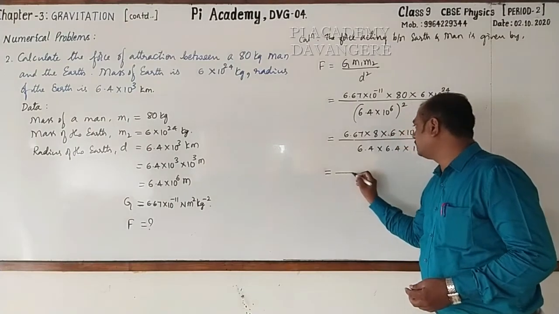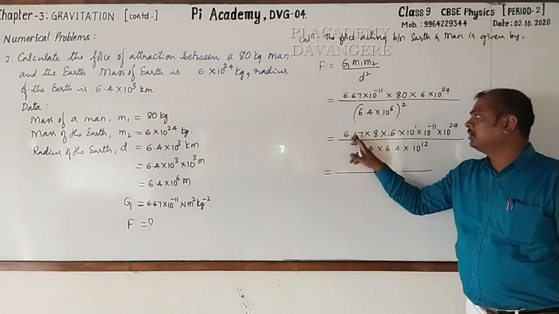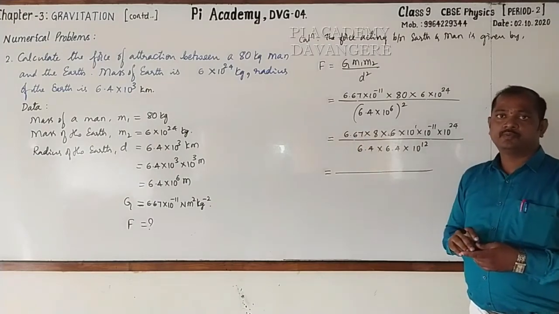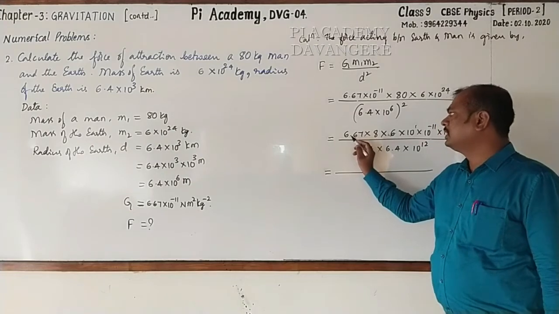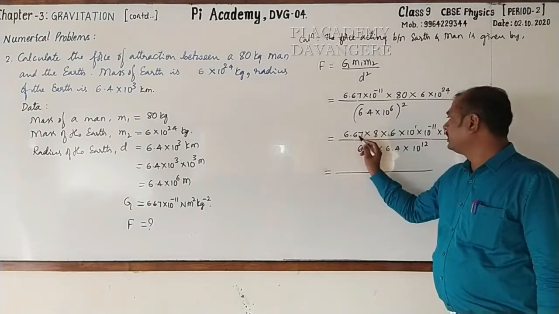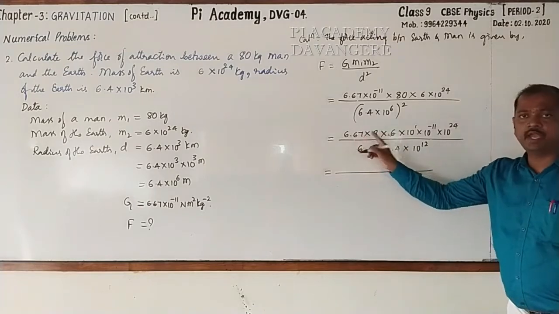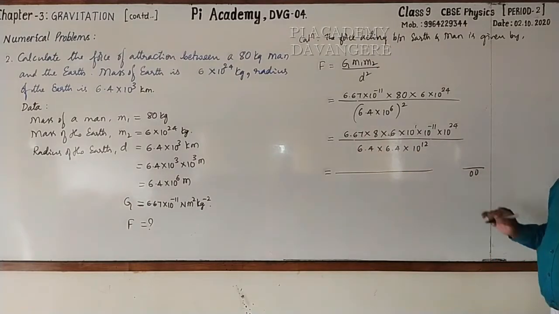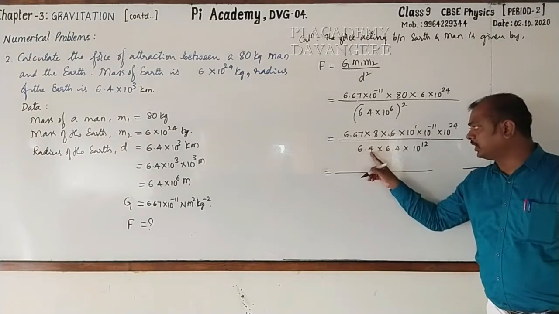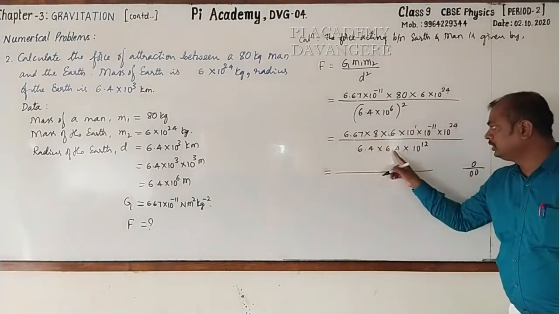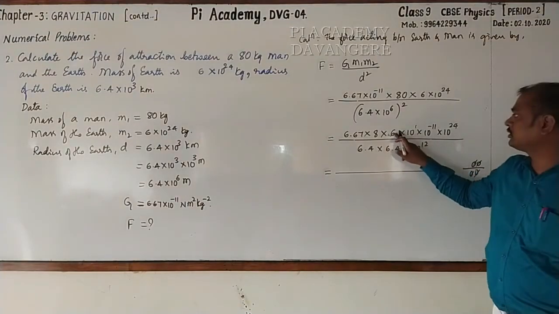This is equal to, then what is the next step? So convert all the decimals into fractions. Here are the whole numbers. See 6.67. In the numerator, after decimal we have 2 digits. In the denominator I will take 2 zeros. In the denominator, after the decimal 1 digit, 1 zero. Here 1 digit, 1 zero. See that, 2 zeros get cancelled.